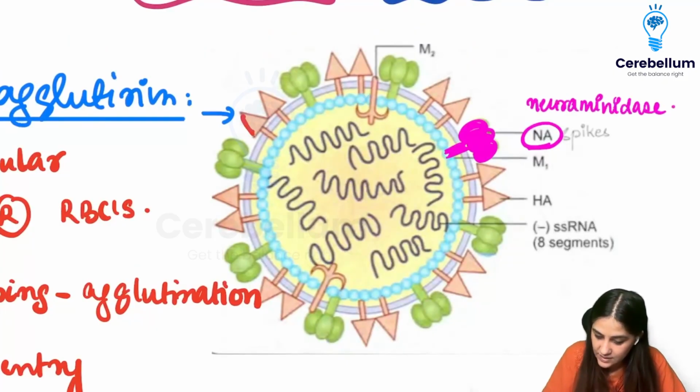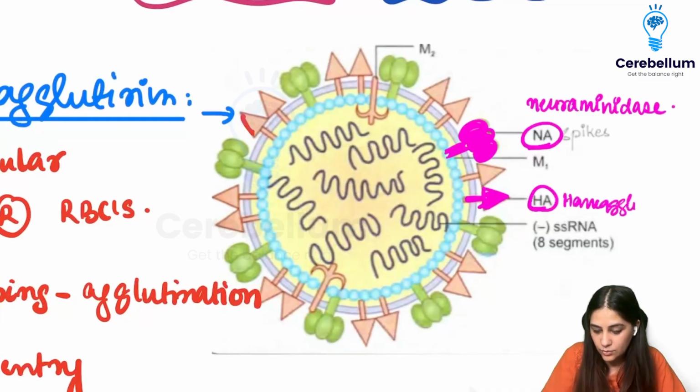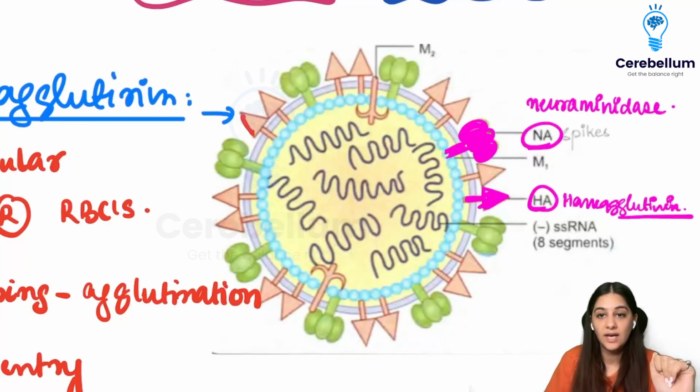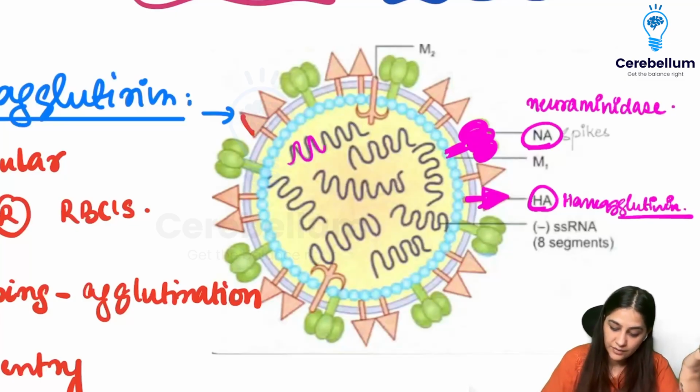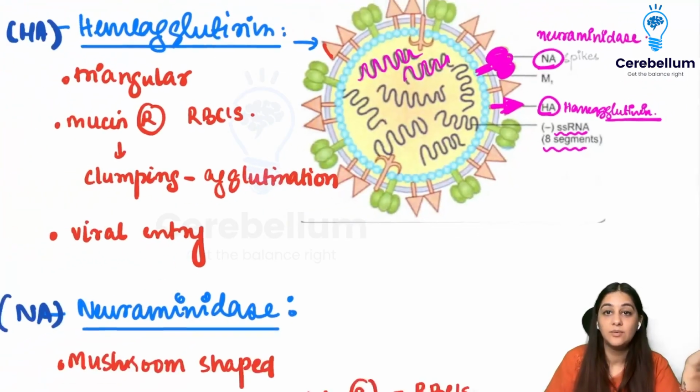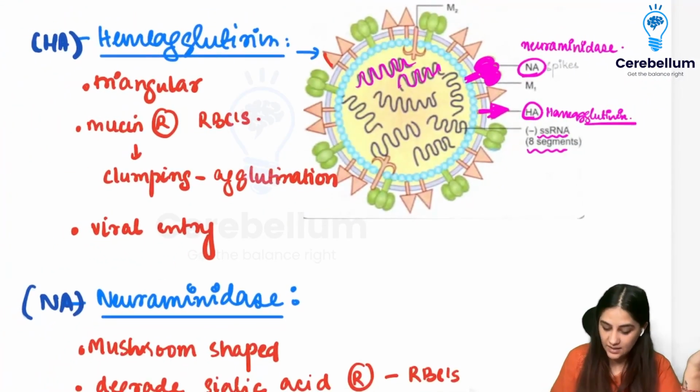And then we have these pointy triangle-looking structures which are called HA, your hemagglutinin. Another thing you're seeing here: remember the Bora Bora Islands? Remember I told you that the O is for orthomyxo, which means influenza. So they have a segmented structure, with different strands, containing up to 8 segments of single-stranded RNA.